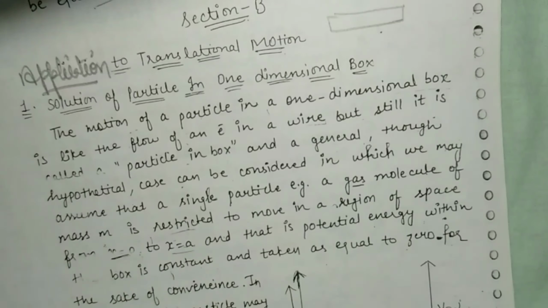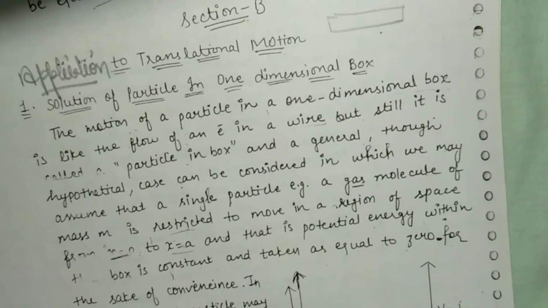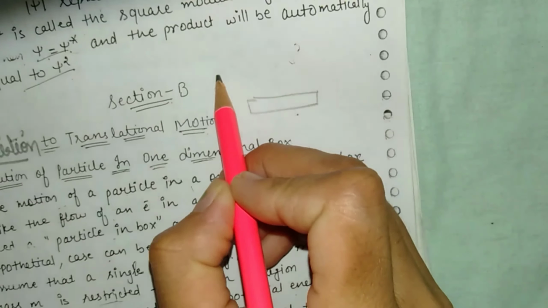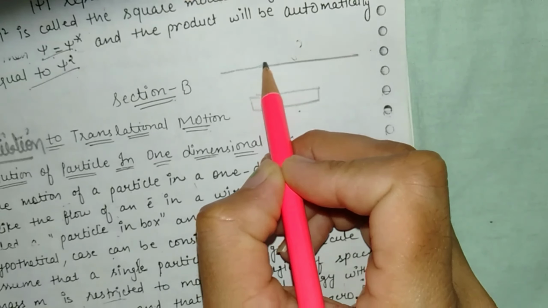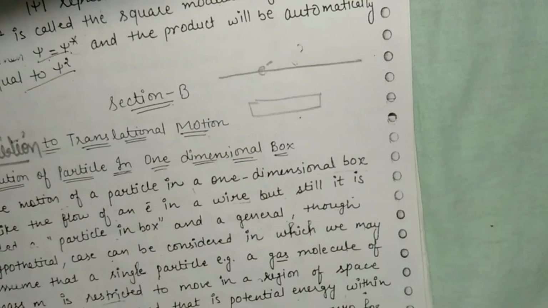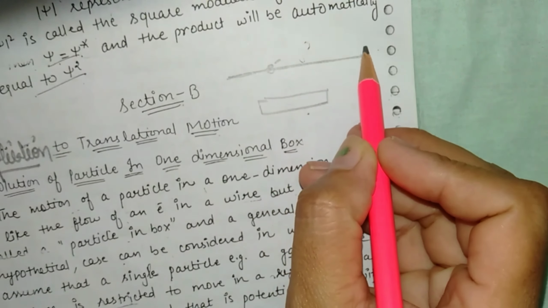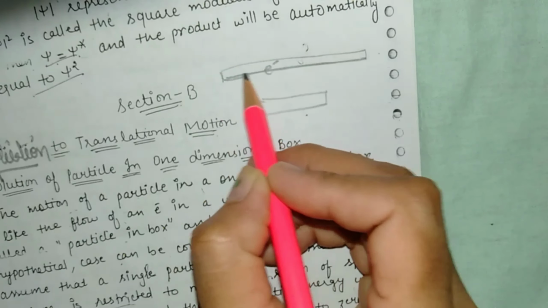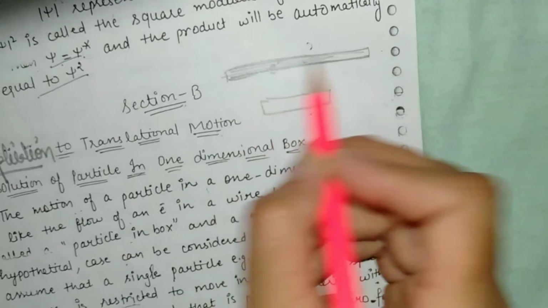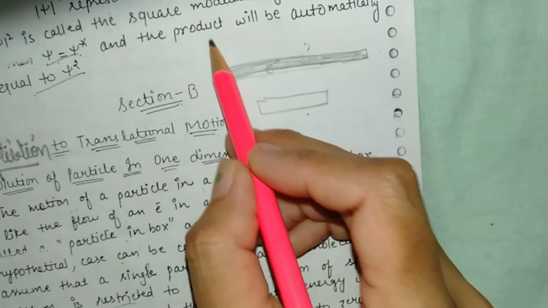So the motion of a particle in a one dimensional box is considered like electron flow in a wire. Like electron flow in a wire, but still it is called a particle in a box. Why is it called a particle in a box? Because the wire has some thickness, so that's why we consider the particle in a box.